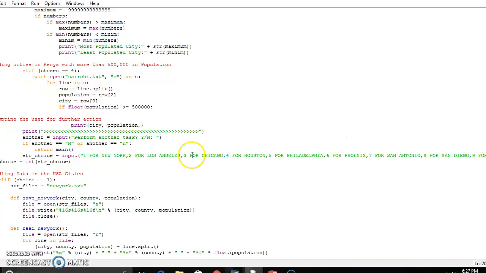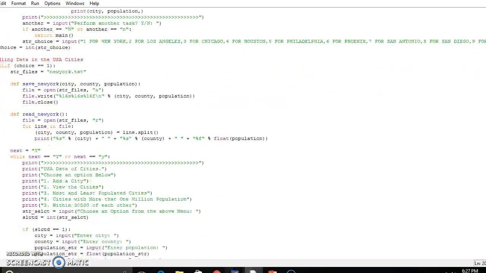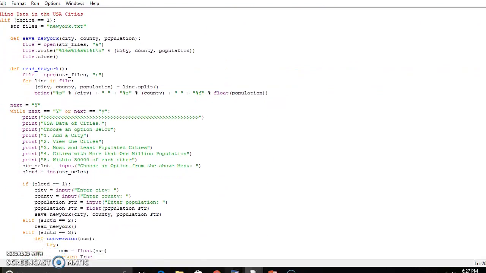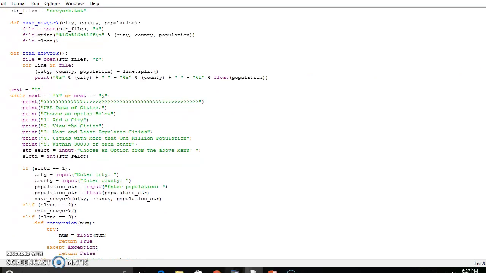So by handling the data in USA cities, if you choose one, New York, it gives you the outcome as we have stated for Kenya. The same program runs in this acquisition of population and county in USA. Basically, counties in USA are called states.